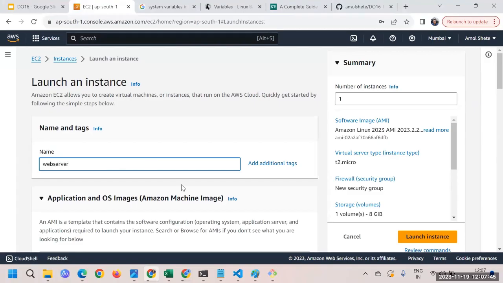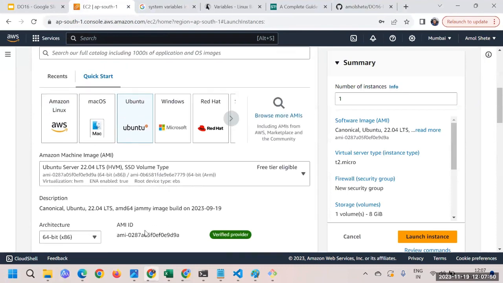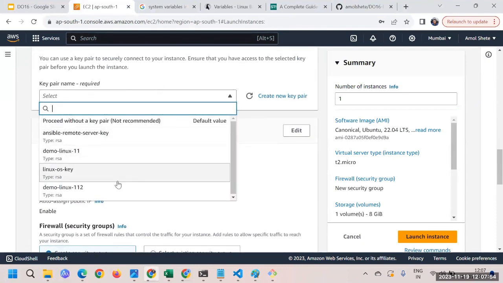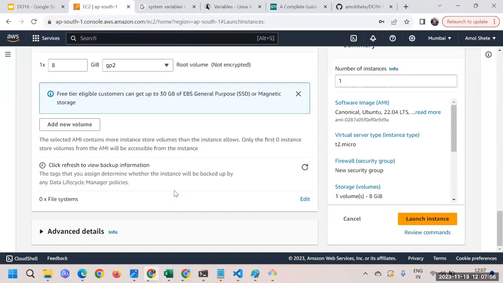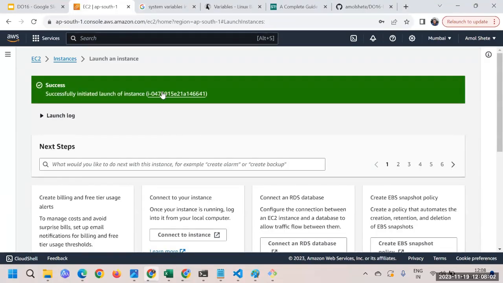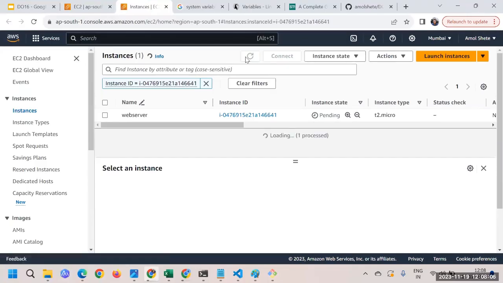I'm just saying a web server, and Ubuntu again. Then we'll keep it Linux OS, the key again, and here we're launching this instance. Very quickly we'll launch one instance, and I'll go to this instance and let's log into this new instance.